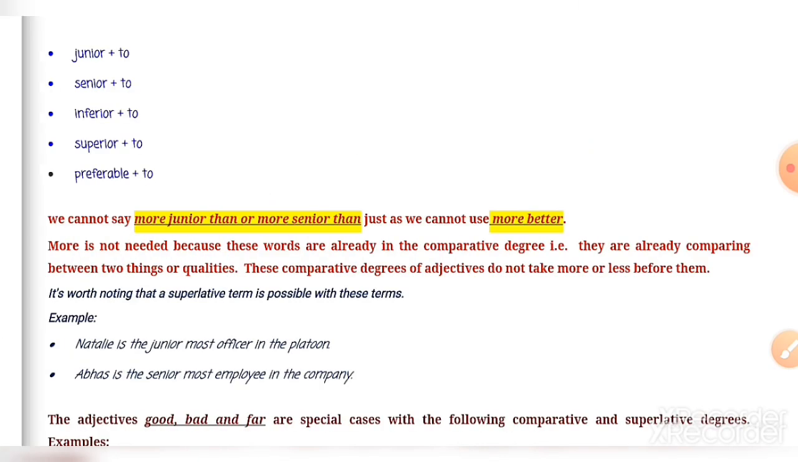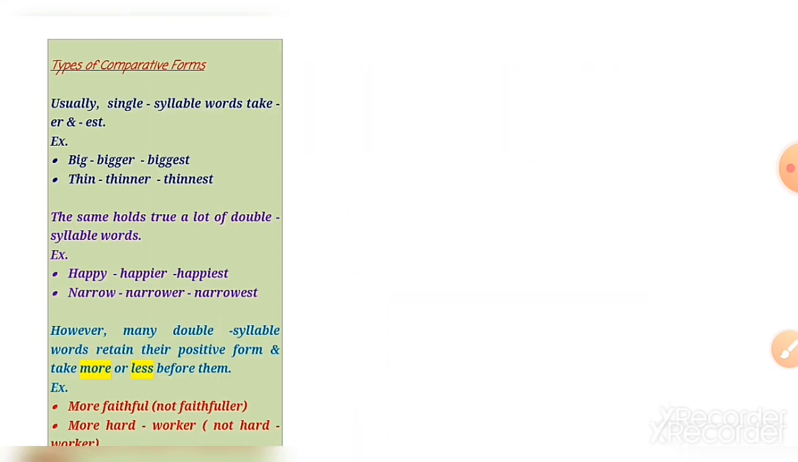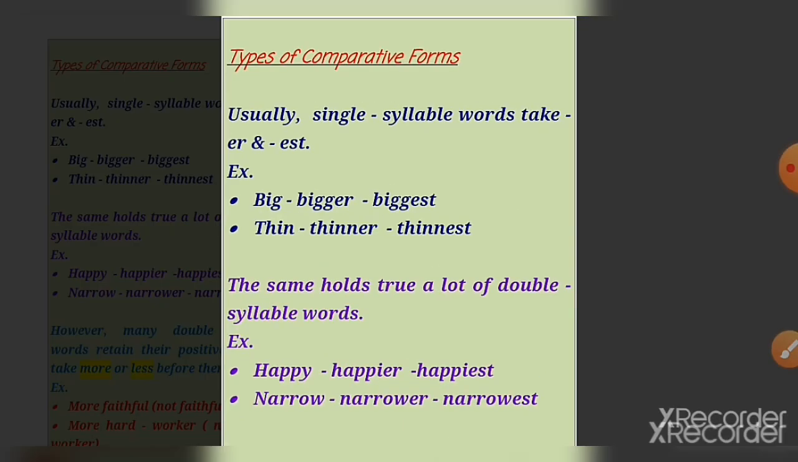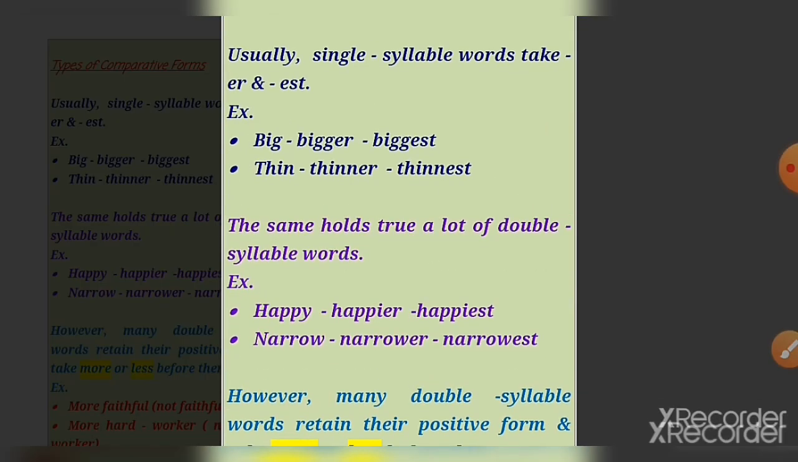Okay, now let us go back. I hope you understood what is a syllable. Okay, we were here, no? So usually the words that have one syllable, we use er or est, like bigger and biggest. In positive it becomes big, then comparative bigger, and superlative biggest. As the same, thin, thinner, and thinnest.